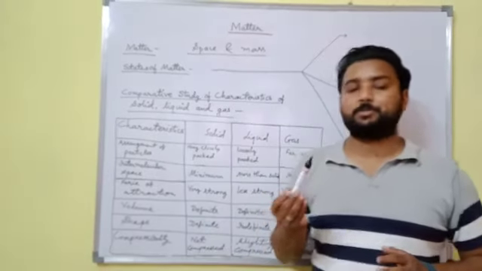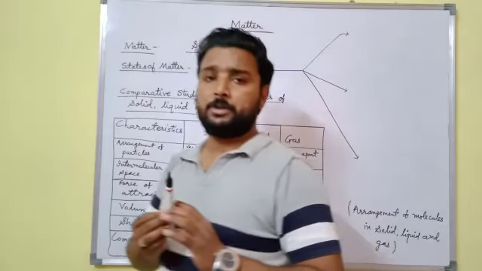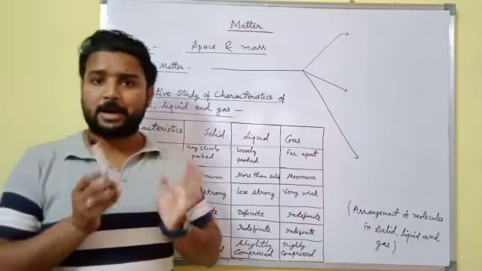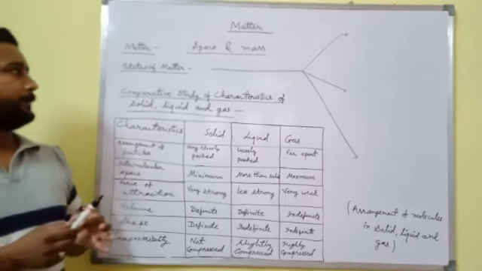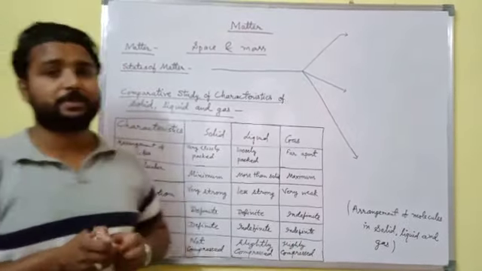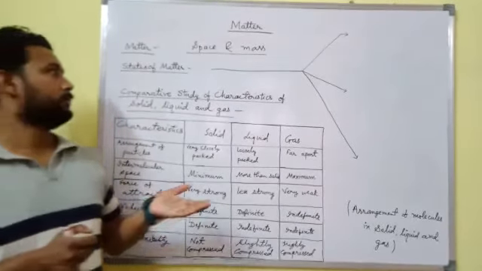For example, this marker is an example of matter because it contains some mass and occupies space. Matter is made up of tiny particles known as molecules.